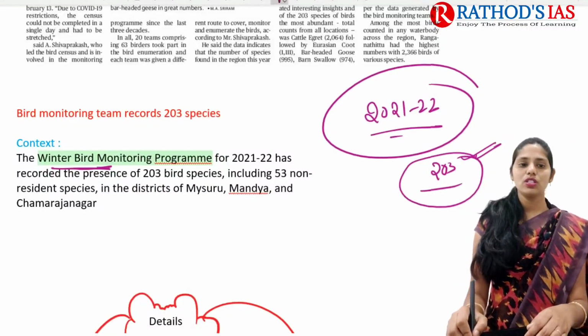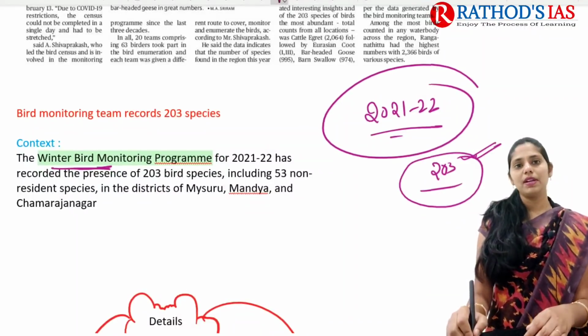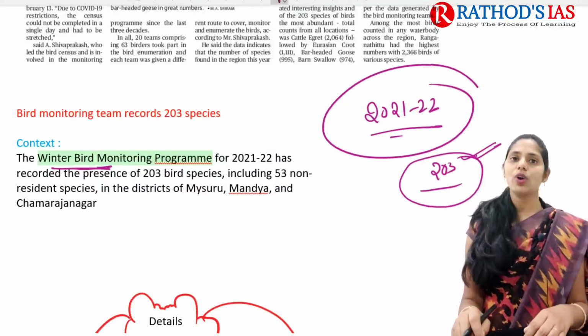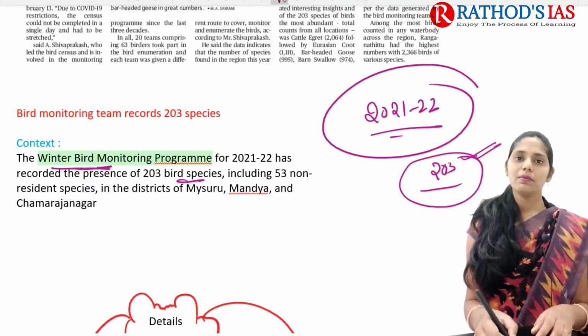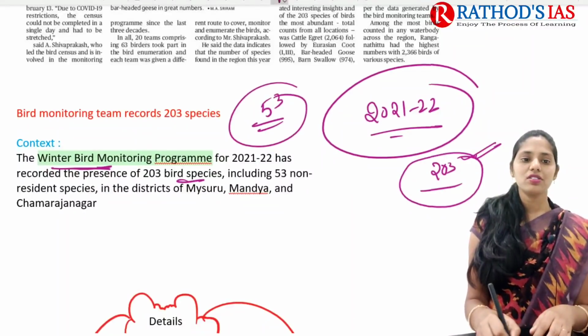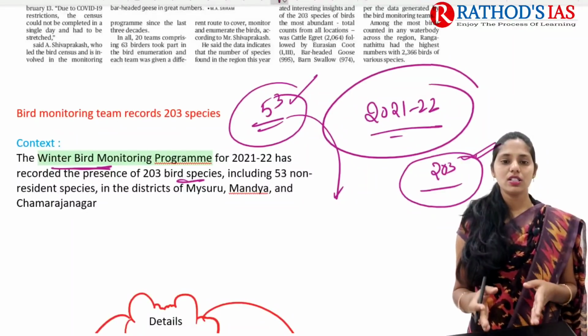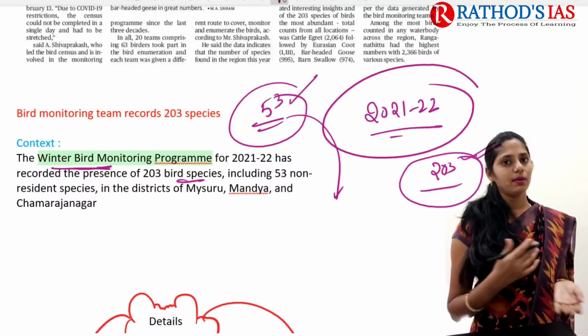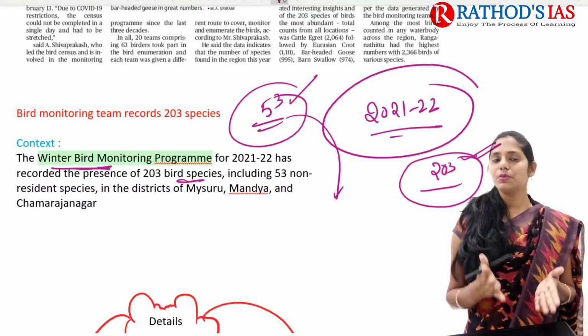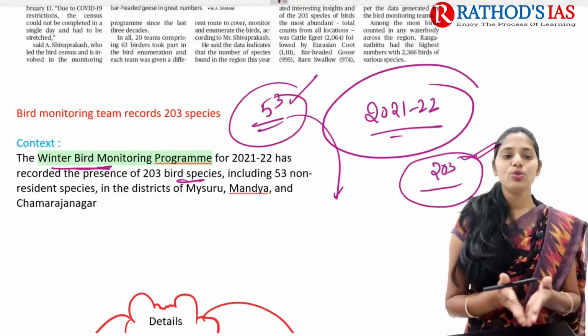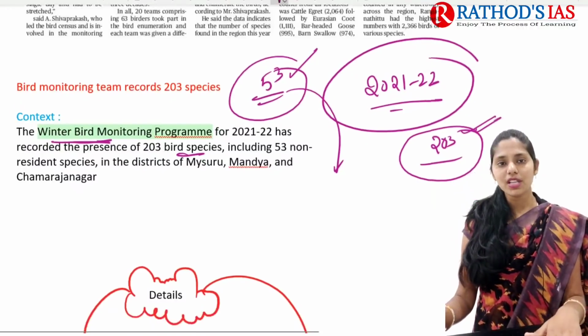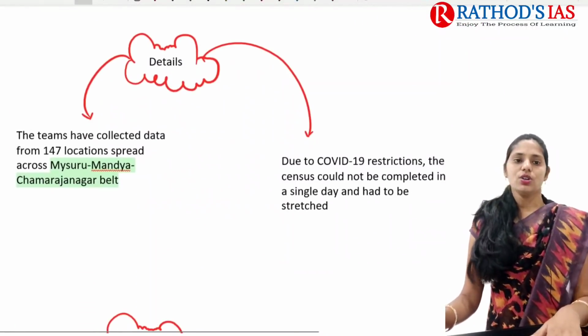In this winter bird monitoring program, which recorded the presence of 203 bird species, there are 53 non-resident species as well. In total there are about 203 bird species, especially in the Mysuru, Mandya and Chamarajanagar belt.